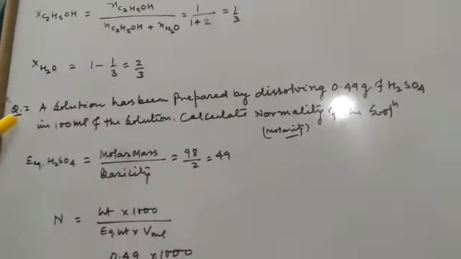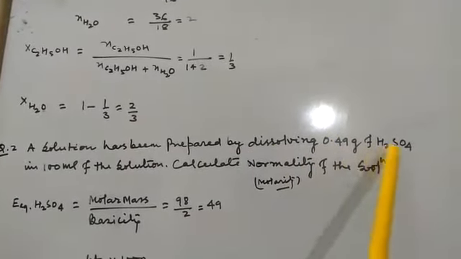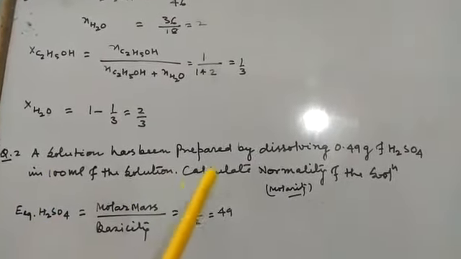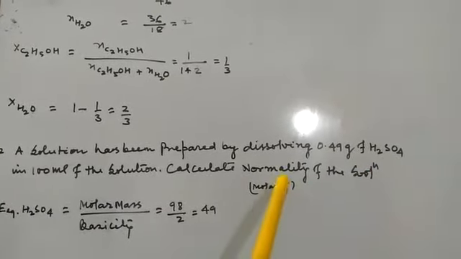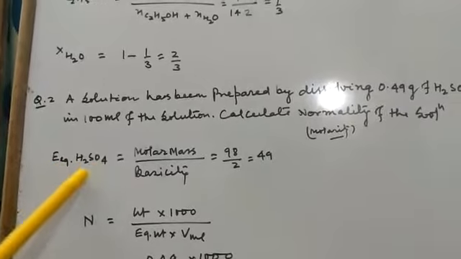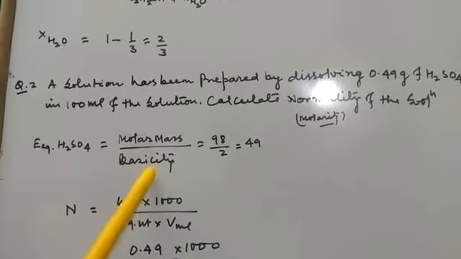Now our next question is, a solution has been prepared by dissolving 0.49 gram of H2SO4 in 100 ml of solution. Calculate normality of the solution, also molarity. Here equivalent weight of H2SO4 is equal to molar mass divided by basicity.